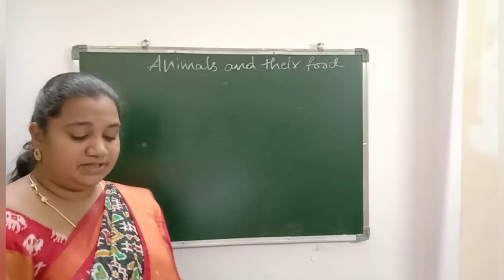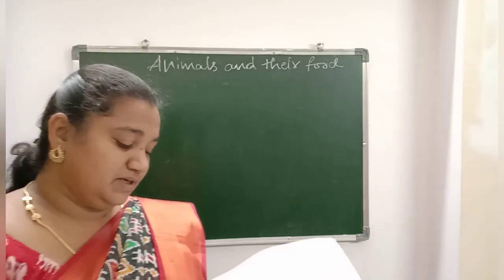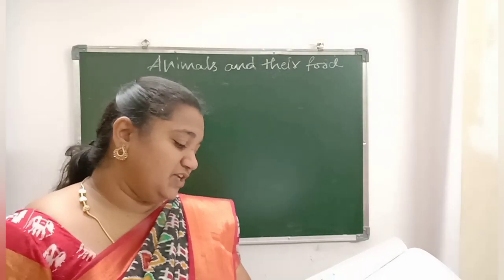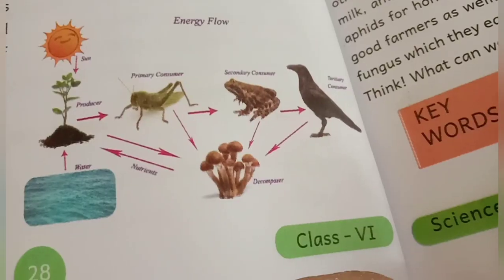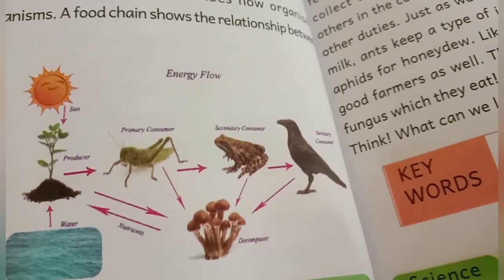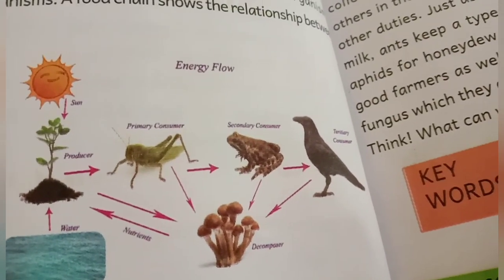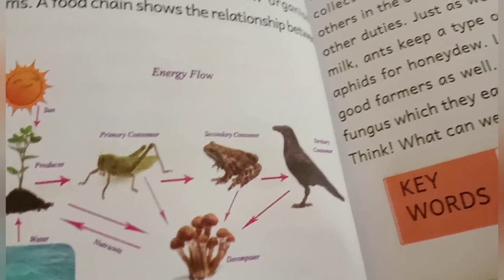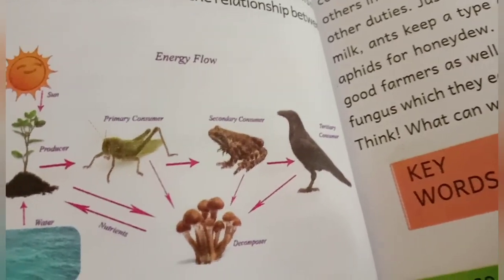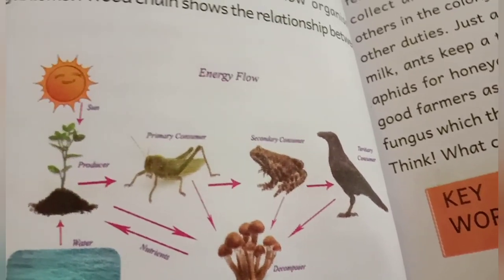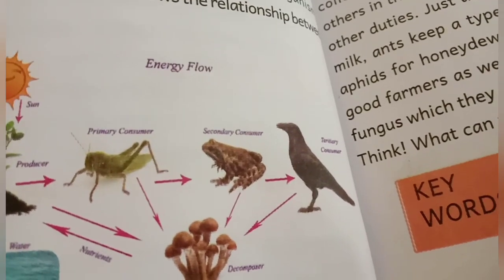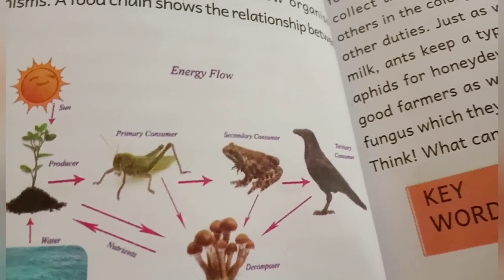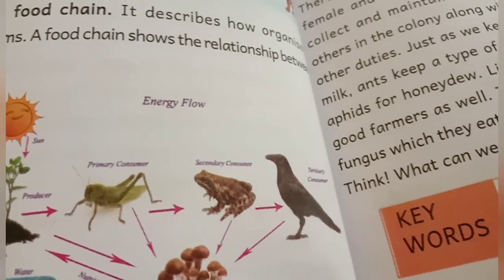See children, here I'll show you in the textbook, page number 28. Here is the energy flow: producer, primary consumer, secondary consumer, and tertiary consumer. The primary consumer may be a grasshopper or maybe a mushroom.